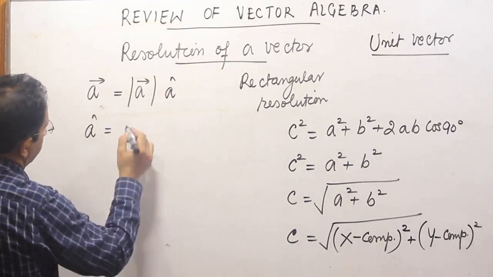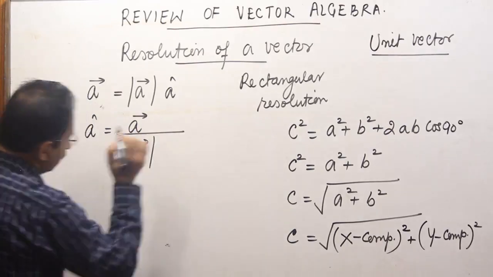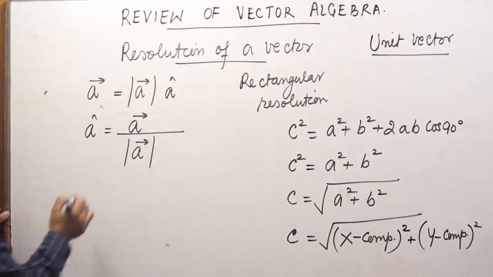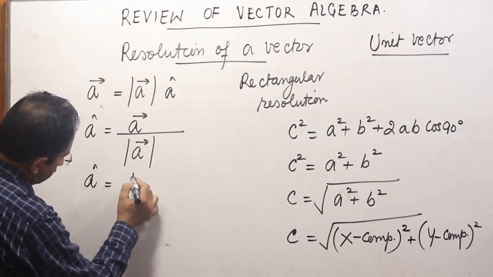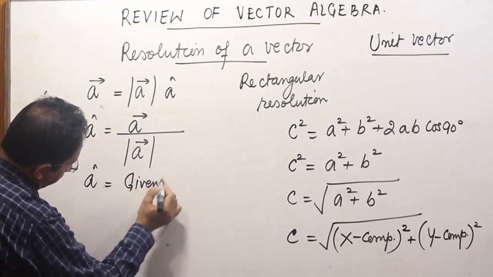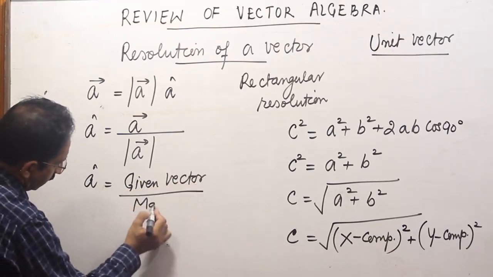Unit vector A cap becomes a given vector A divided by its own magnitude. So in general, corresponding to any vector, we can have its unit vector which is equal to the given vector divided by its own magnitude.